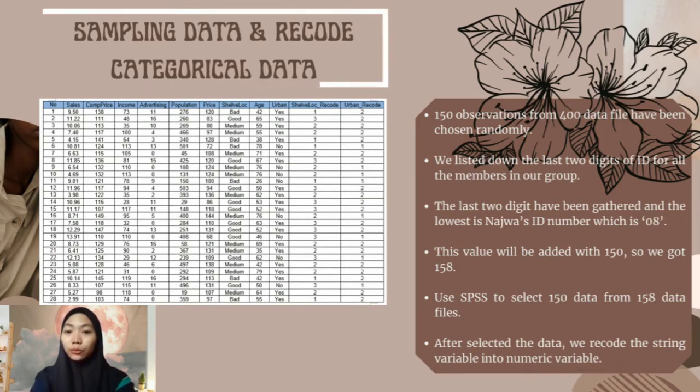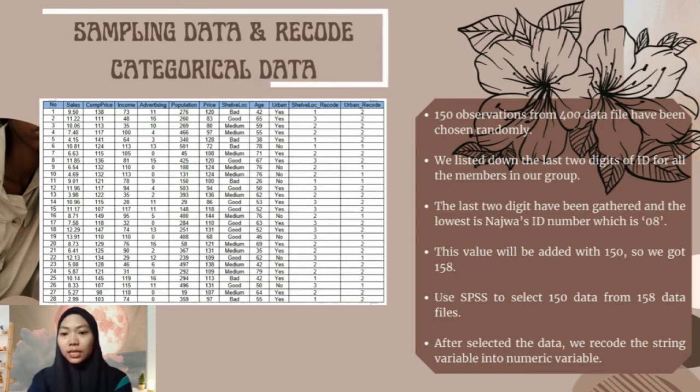This value will be added with 150, so we got 158. After that, we use IBM SPSS Statistics to generate exactly 150 observations from 158 data files. The remaining data will be deleted since we did not use it. After selecting the data, we recode all the string variables, which are Sheffield and urban, into numeric data.